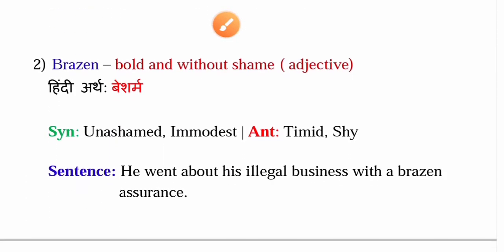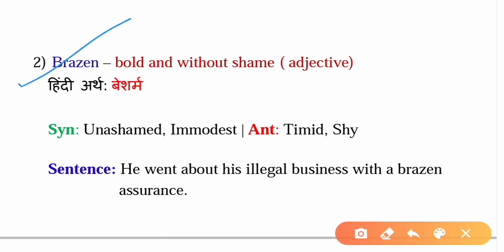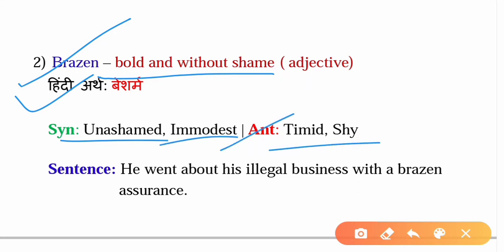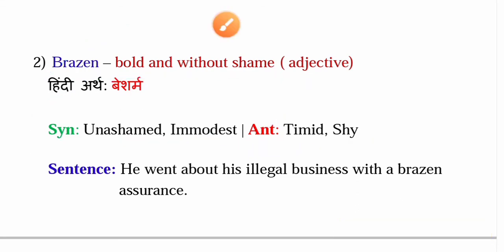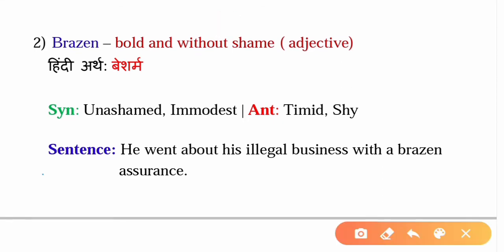The second word is brazen. It means bold and without shame. This is the adjective meaning of this word. Hindi meaning is besharm and synonyms are unashamed and immodest. The antonyms are timid and shy. The sentence that can be formed from this word is: he went about his illegal business with a brazen assurance.